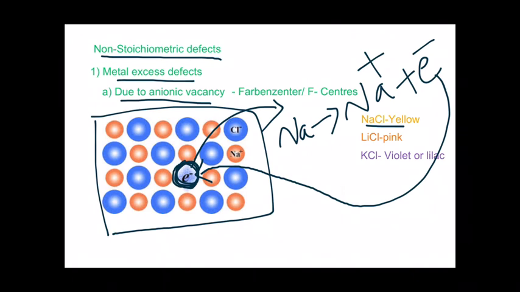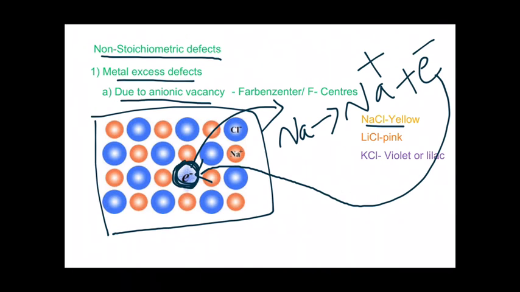I'll explain once more. Sodium chloride is heated in the presence of sodium vapor. Sodium atoms get deposited on the surface of the crystal. At this point, a chloride ion from inside the crystal diffuses out of the crystal to ionize the sodium atoms on the surface. Ionizing sodium atoms means knocking out the loosely bound electron from the sodium atom. Thus the sodium atom becomes Na+, a sodium ion.